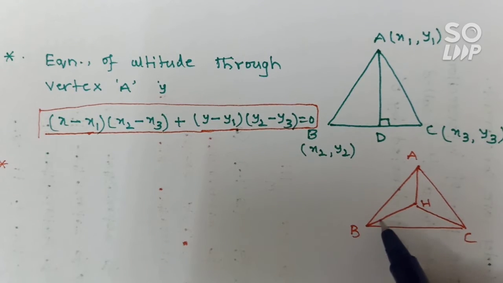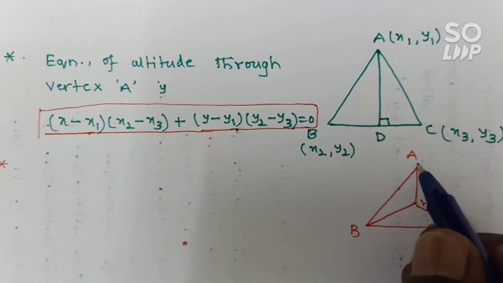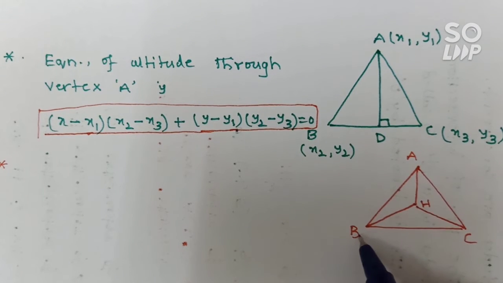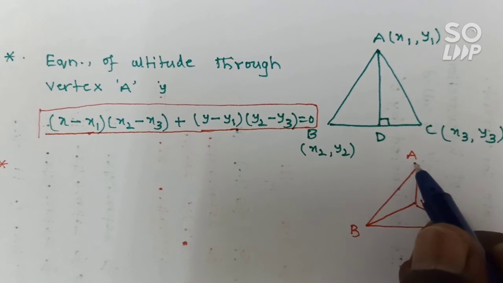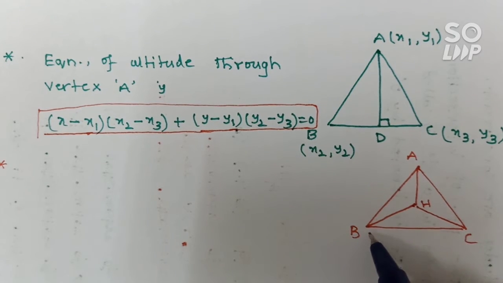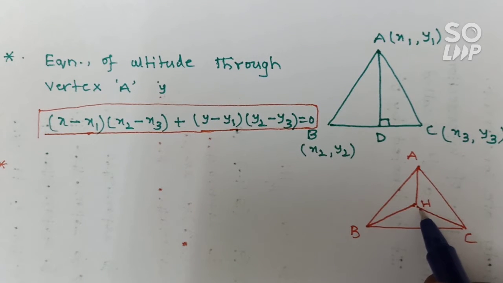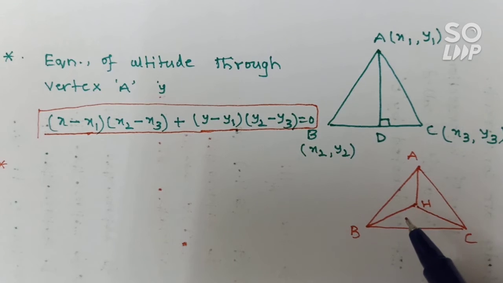So what is meant by this? Suppose you want to find vertex A when the orthocenter and B and C are given. That means vertex A will be the orthocenter of the triangle formed by the given vertices. Or, if any two vertices and the orthocenter are given, then to find the third vertex means the same: the third vertex is nothing but the orthocenter of the triangle formed by the given vertices.